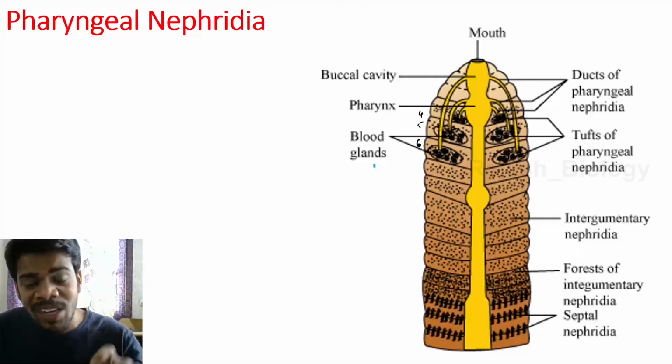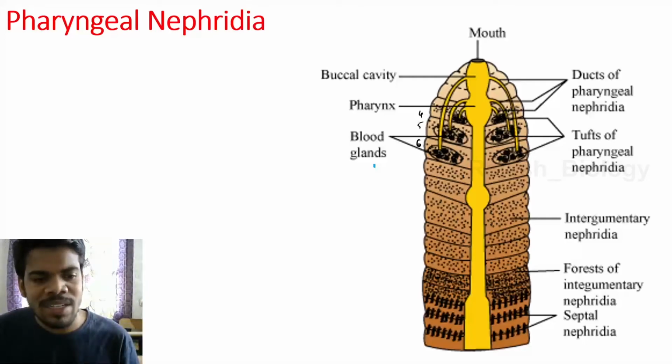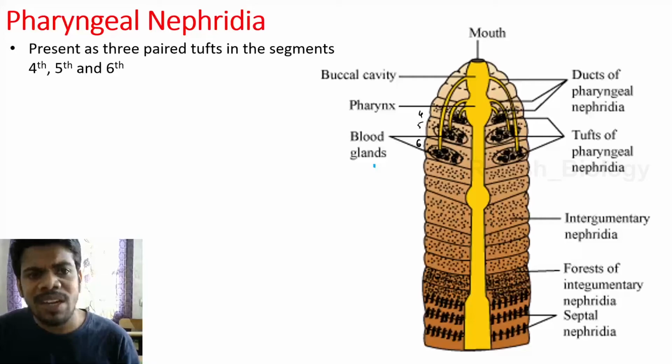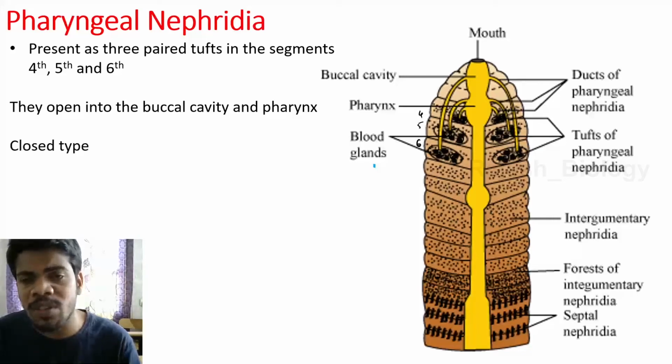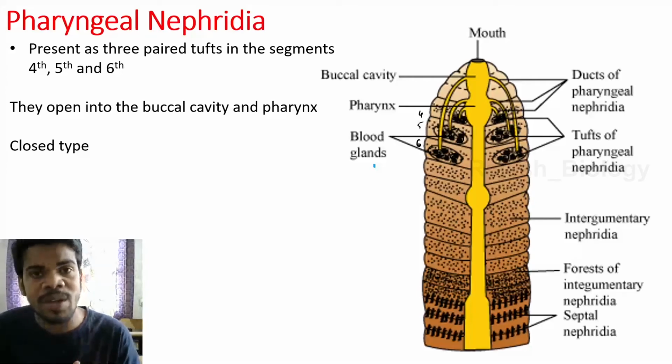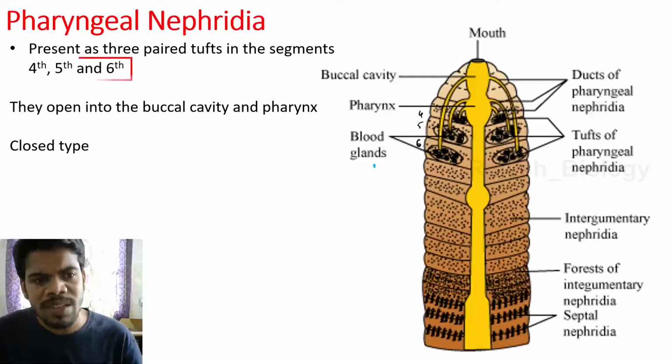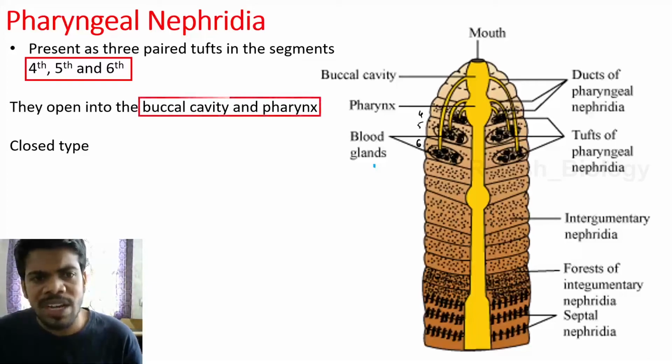So automatically they are enteronephric nephridia, present as three paired tufts in the fourth, fifth, and sixth segments, tufts of nephridia. They open into the buccal cavity and pharynx, and they are of closed type. So they too don't have nephrostome. In this, the fourth, fifth, sixth segments are very very important. You should underline that. And pharyngeal nephridia open into the buccal cavity and pharynx.